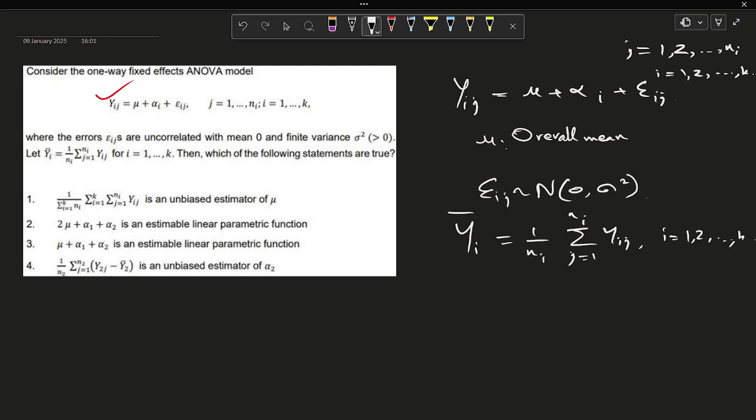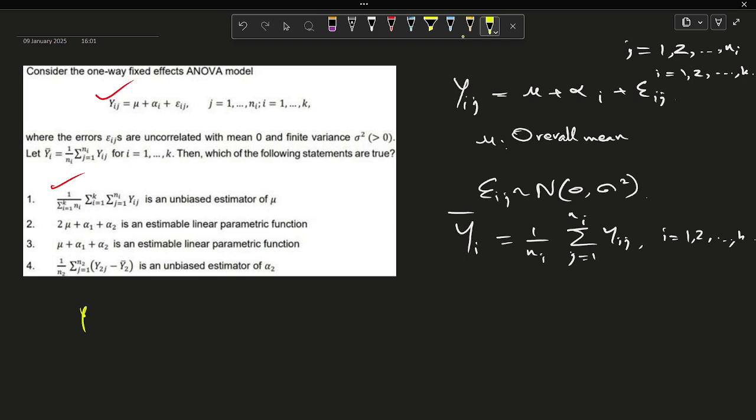So now we have to analyze each statement. Our first statement says this thing is an unbiased estimator of mu. The given estimator is the overall mean of all observations.